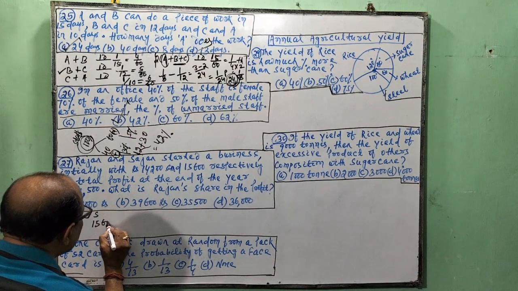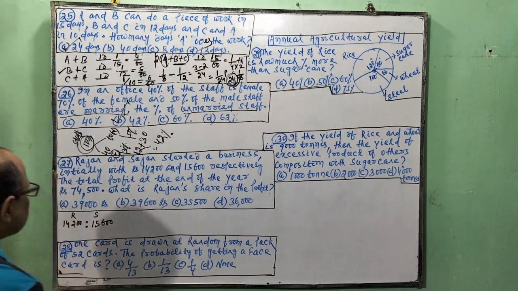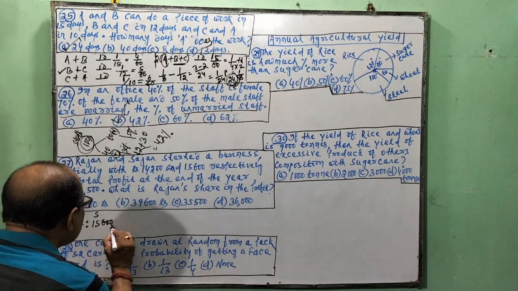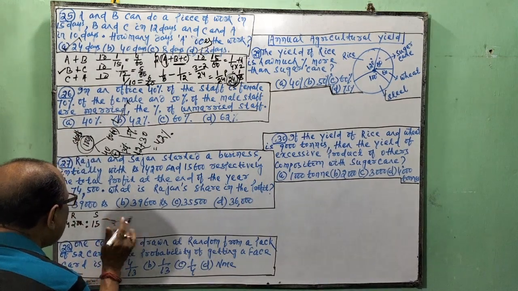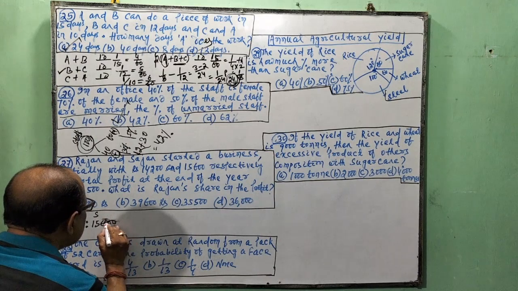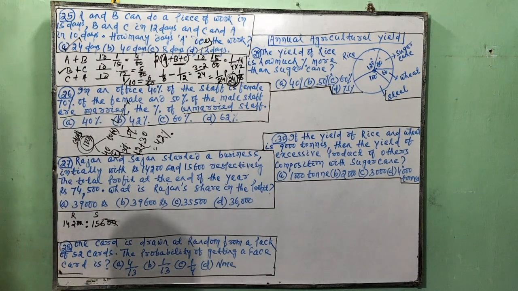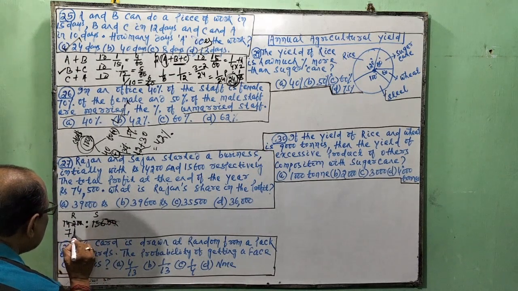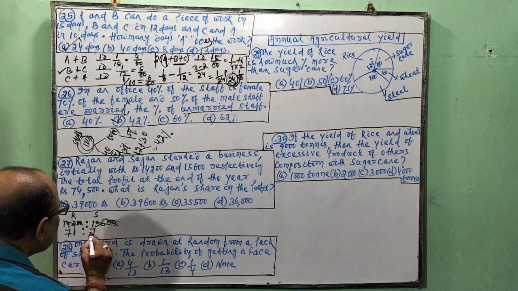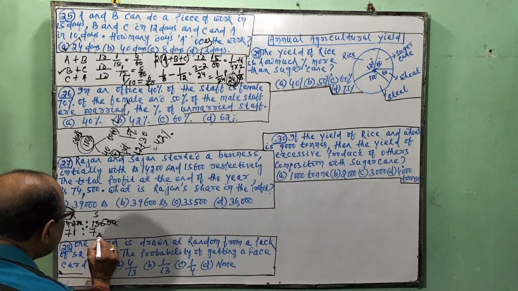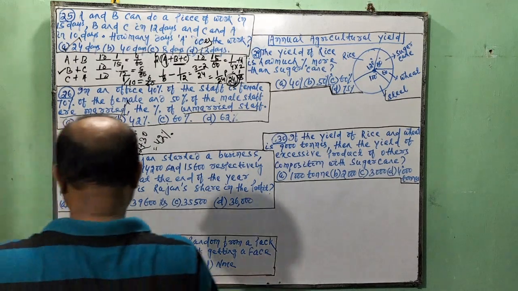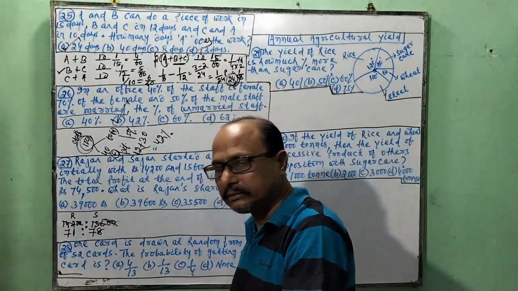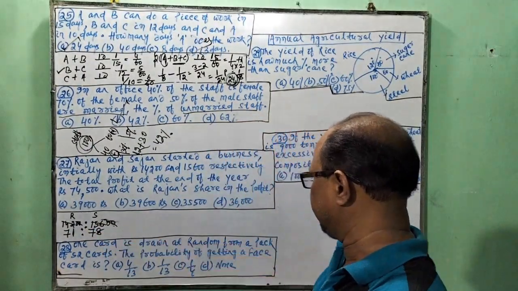So the ratio of the investment is, look, 00 cancel, 00 cancel. If we cancel it, 2 7s are 14, 2 8s are 16. So the investment ratio is 71 is to 78.